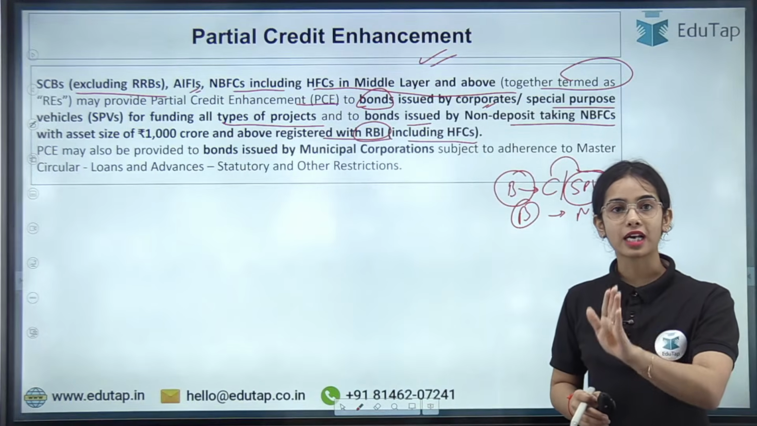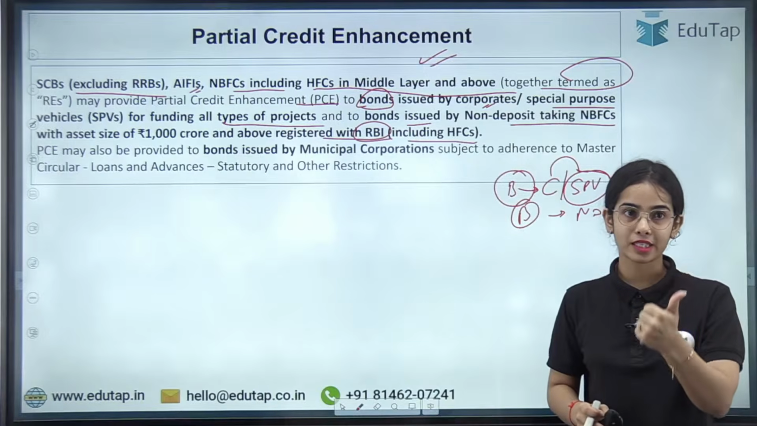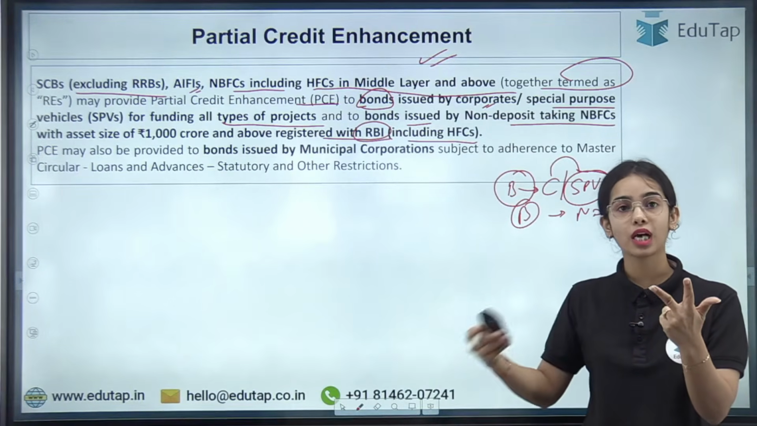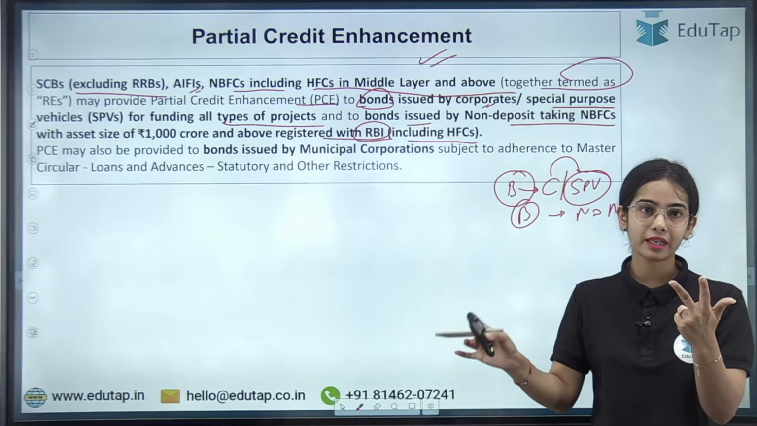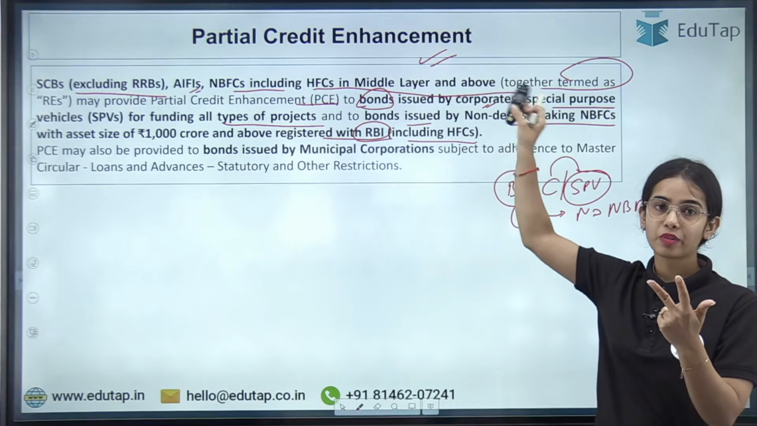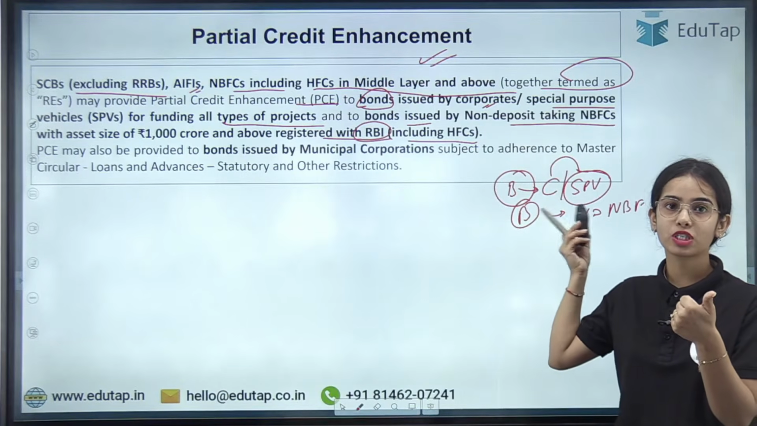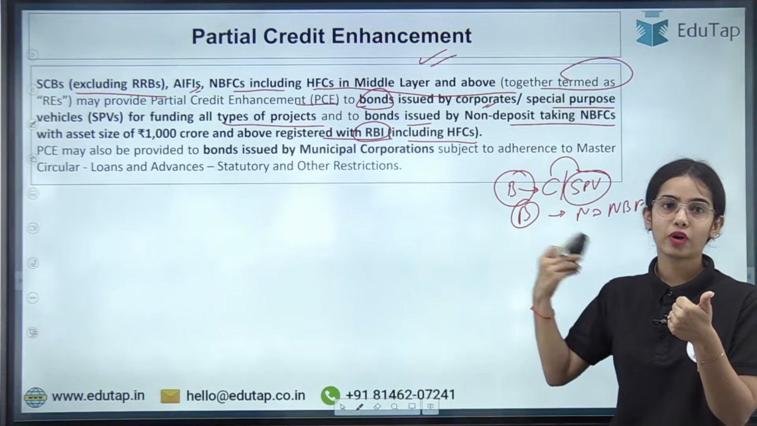So partial credit enhancement can be provided by scheduled commercial banks excluding RRBs, all India financial institutions, NBFCs and including the housing finance companies in the middle layer and above. These can provide the partial credit enhancement for the bonds issued by the corporates or special purpose vehicle for any project